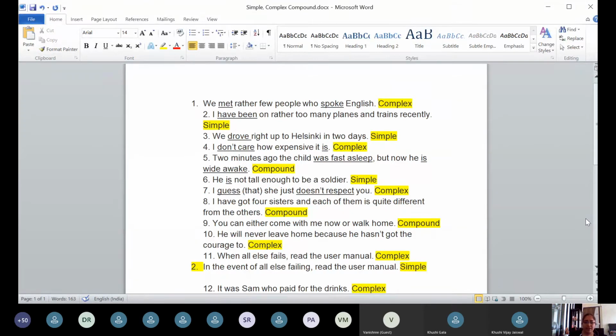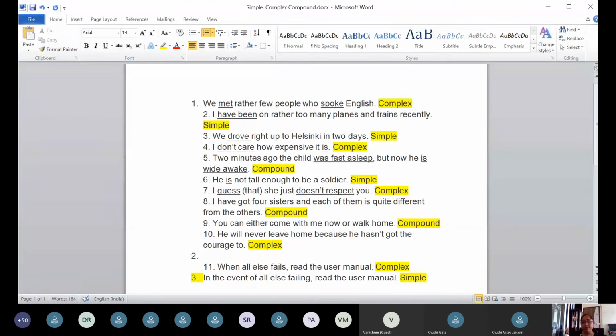Somebody can try converting the 10th sentence, a complex sentence, into a compound sentence, compound with two main clauses. The 10th sentence says, he will never leave home because he hasn't got the courage to. And while trying out this sentence, you had thought that because is a conjunction.